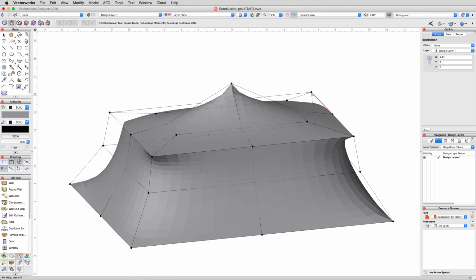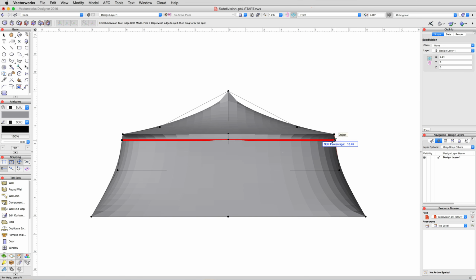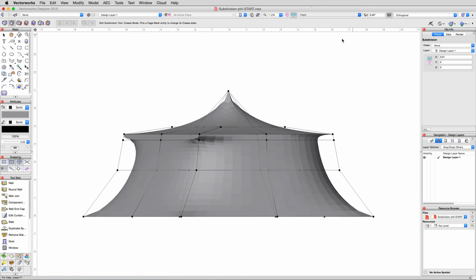This restored our rectangular top, but the edging here along the top is a bit too sharp. This area should be thicker and flatter to represent the framing underneath. In a front view, with the edge split mode active, click just below the current top of our rectangular roof. This will create the bottom of our framing component. So, again, with the crease mode still active, click on the upper, thin rectangular faces of the cage, 2 per side.